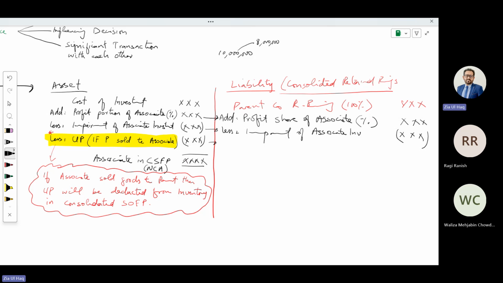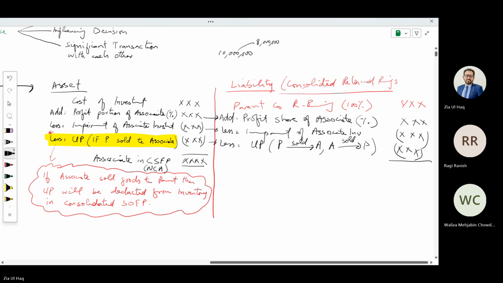We will deduct the unrealized profit part relating to intergroup transactions, either the parent sold to the associate or the associate sold to the parent. In both cases, we need to deduct the unrealized profit part from retained earnings. From the asset, we need to deduct the unrealized profit part only if the parent sold to the associate.